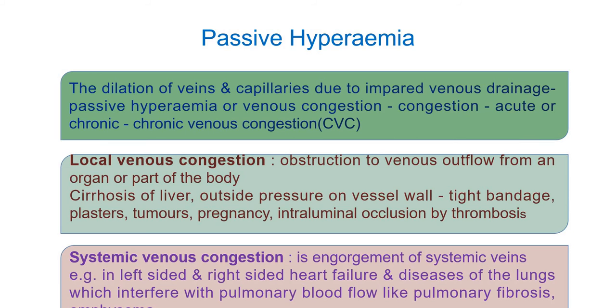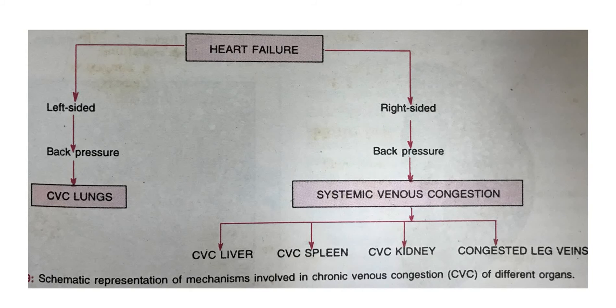Here you can also see this in the diagram. If the heart fails, there is hyperemia, venous congestion, passive hyperemia. Suppose the left side of the heart fails.